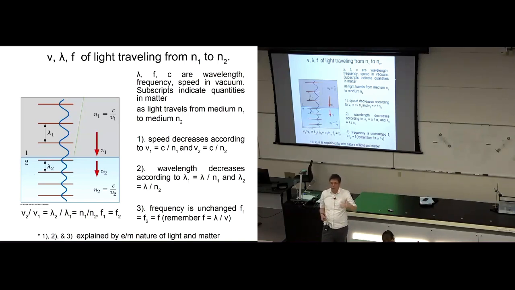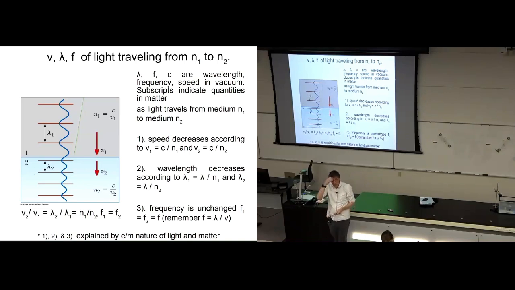I can think about its wavelength, the distance between successive crests or troughs of the wave, and the frequency, the number of crests and troughs per unit time. How do they change, or do they not change, when light travels from one medium to another? This slide is just a list of how they change.